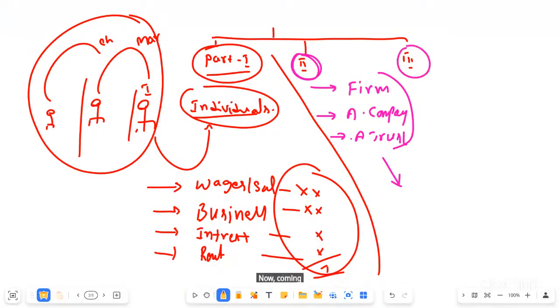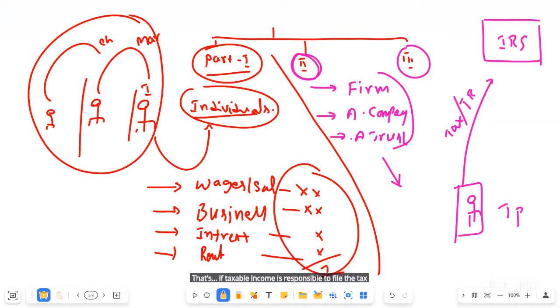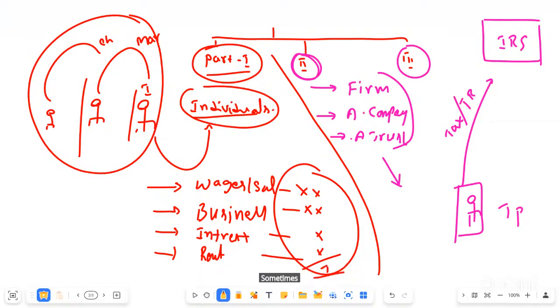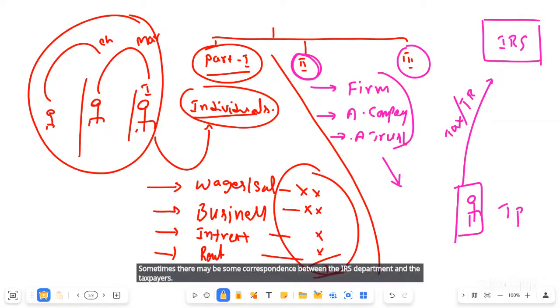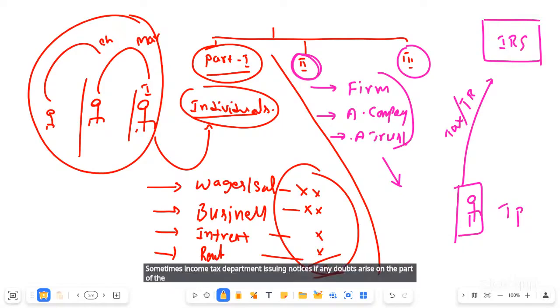Now coming to Part 3. Suppose this is the income tax department, the IRS. This is one taxpayer. This taxpayer is responsible to pay tax. If taxable income is there, he is responsible to file the tax returns, income tax returns, etc. Sometimes there may be some correspondence between the IRS department and the taxpayers. Sometimes the income tax department issues notices if any doubts arise on the part of the taxpayer.